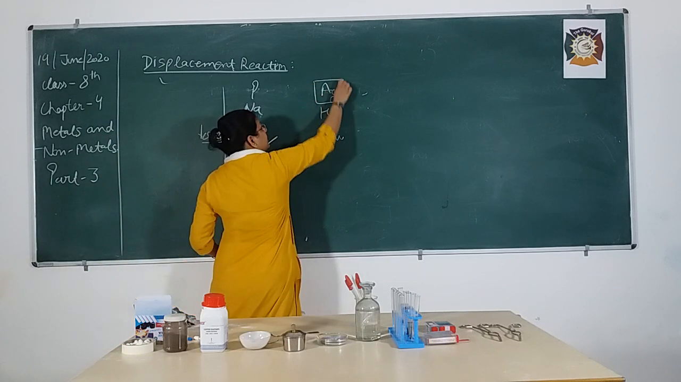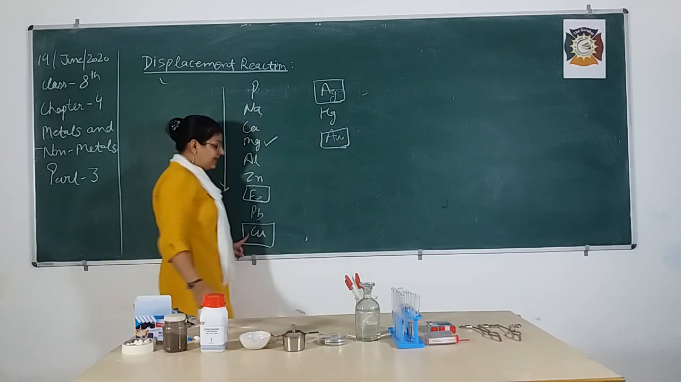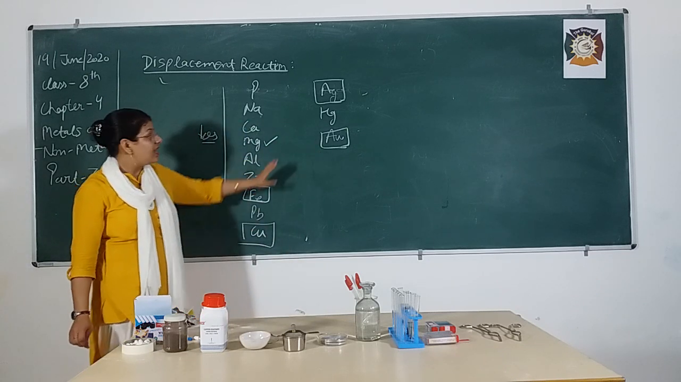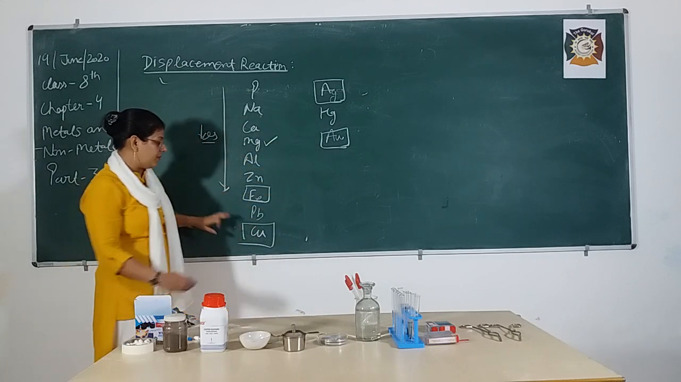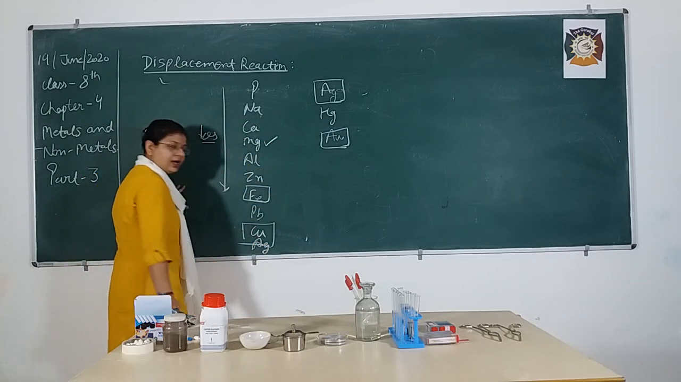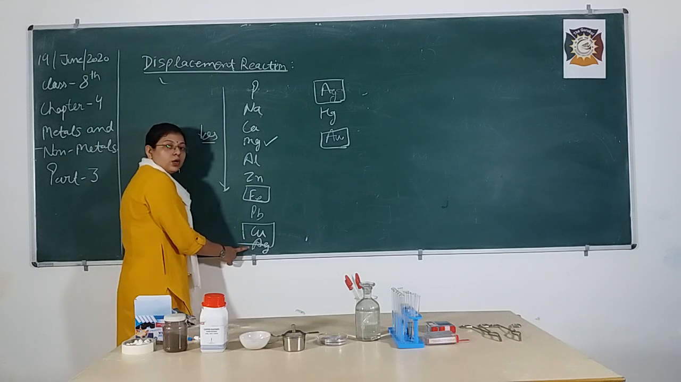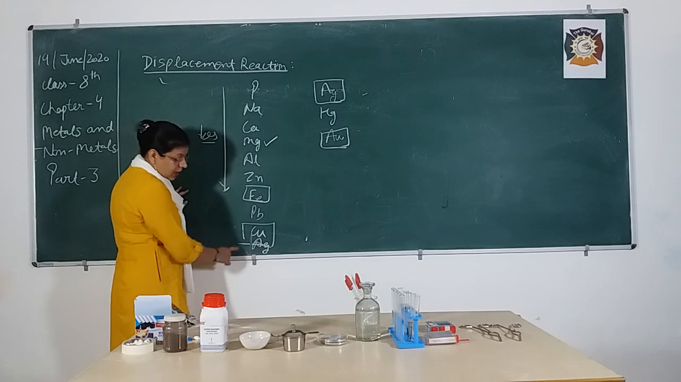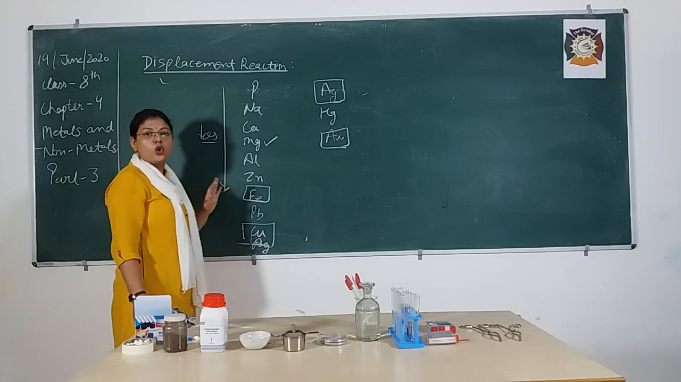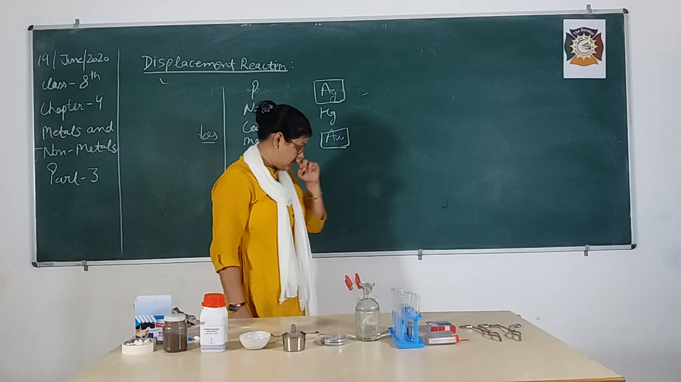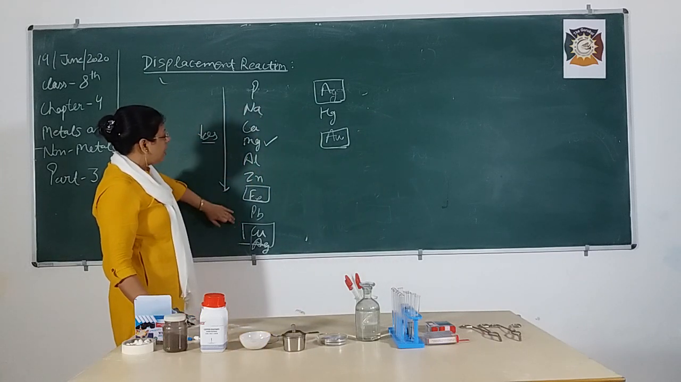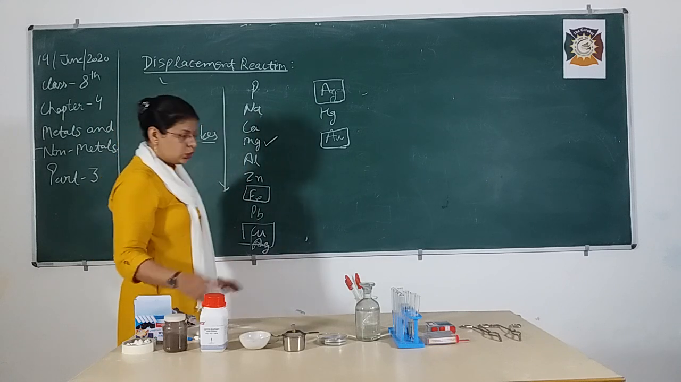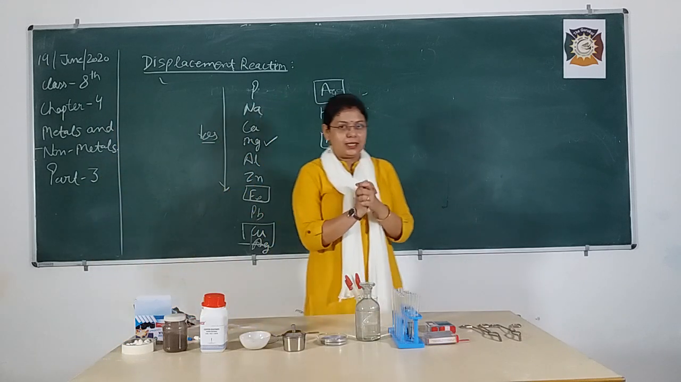But silver and gold are less reactive than copper. So here they are not able to displace copper because the position of silver is somewhere here. So below copper, silver is present. So the metals which are below that particular substance are not going to show displacement reactions, but the metals which are above this particular metal can easily displace it from its solution. So this is regarding your theoretical part.